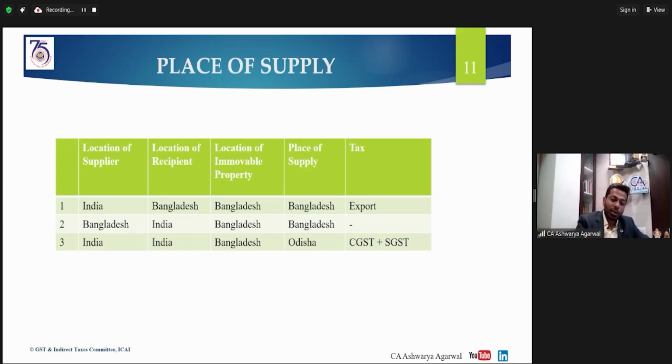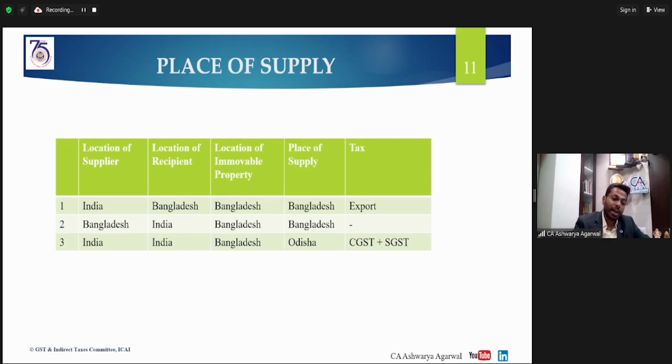So the contractor goes to Maldives for construction of this immovable property, and for this purpose, he will raise an invoice to NBCC because the supplier of service is in India, that is the contractor, and the immediate recipient for that contract is NBCC, which is also in India. But the place of supply is the immovable property located in Maldives, that becomes outside India. So this becomes an export of service.